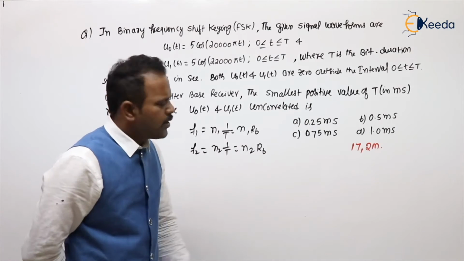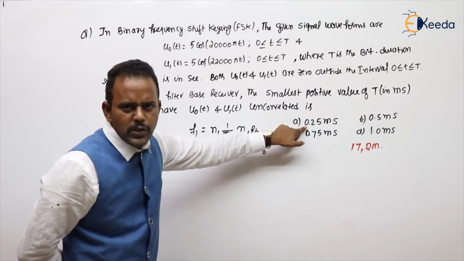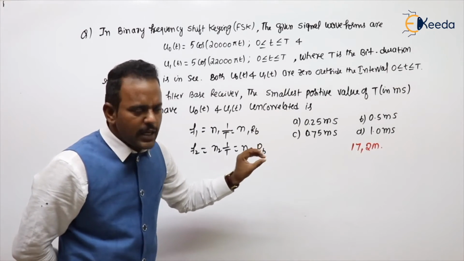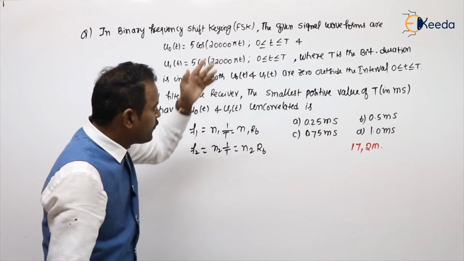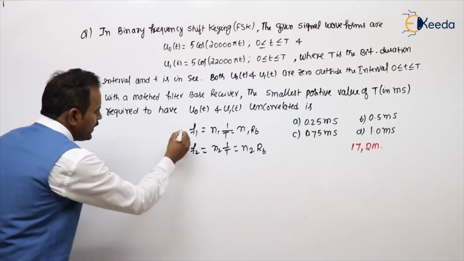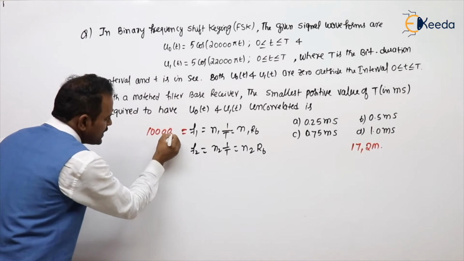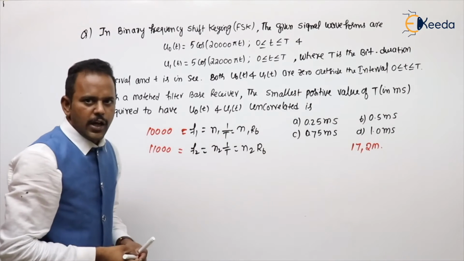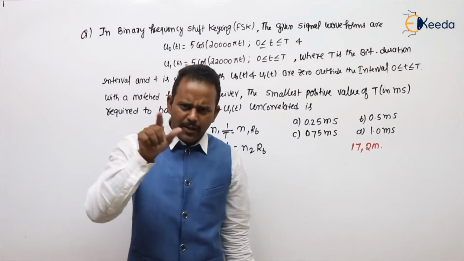Take the first option, 1 by 0.25, which means 4 kilo. Multiply 4 kilo with some integer, F1 has to come, another integer, F2 has to come. F1 value he has given is 10,000, which means 10k. This is 11,000, which means 11k. If we multiply 4 with some integer, 10 will come, 11 will come.